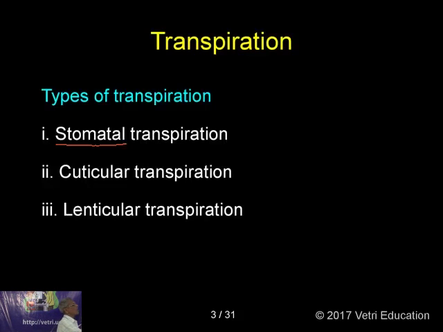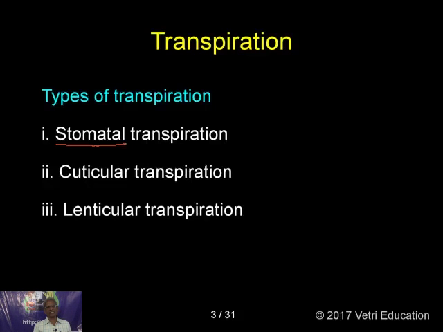Since stomata are present on the surface of the leaves, another word for that is laminar transpiration. Lamina means leaf. So it is also called laminar transpiration.